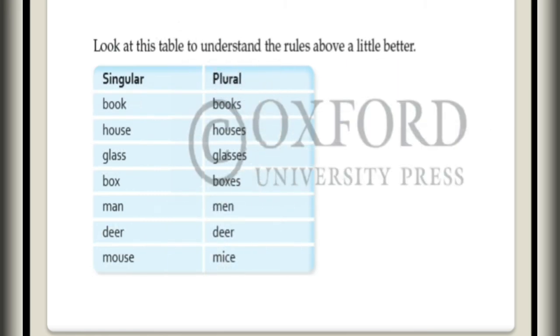Now here one table is given, so you have to remember this table for your exam. Book, books, house, houses, glass, glasses, box, boxes, man, men, deer, deer, mouse, mice.